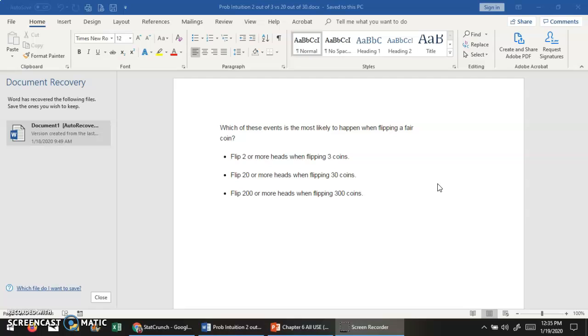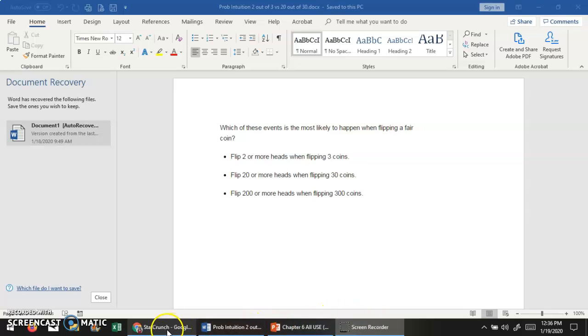So you have to consider that with a fair coin, you would expect about half of the coins to be heads, the other half tails. So when you have 3 coins, it's pretty likely that you're going to flip 2 or more heads. But when you have 30 coins, you're going to expect it to be much closer to 15. And when you have 300 coins, you're going to expect it to be close to 150. So the larger the amount of coins, the more unlikely it gets.